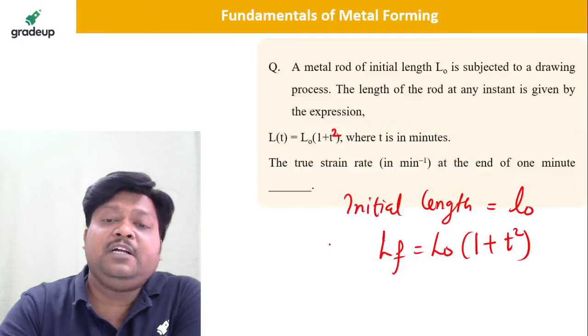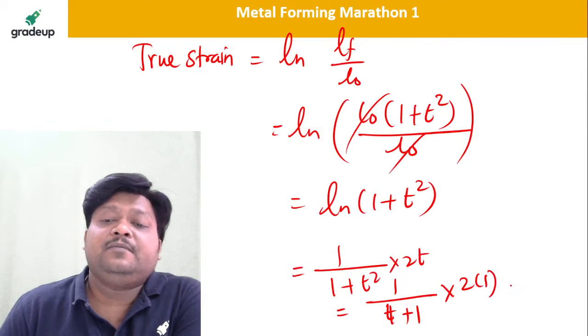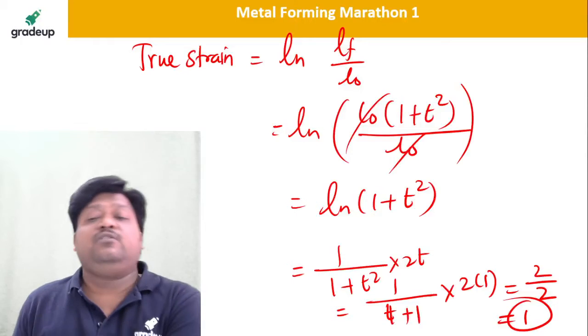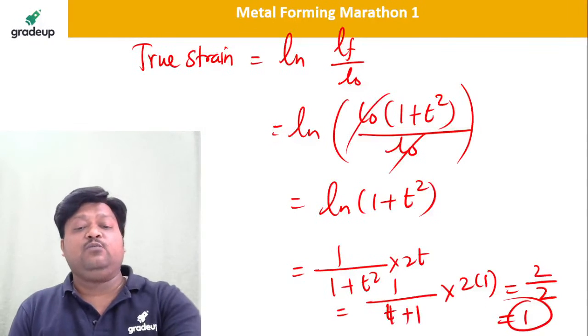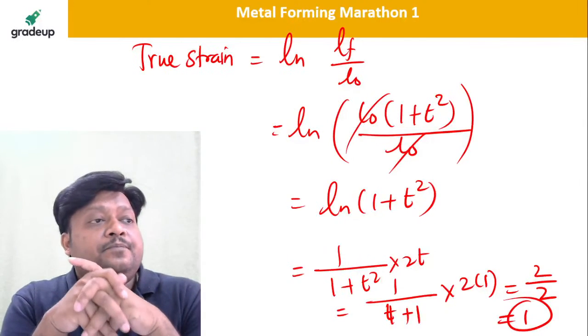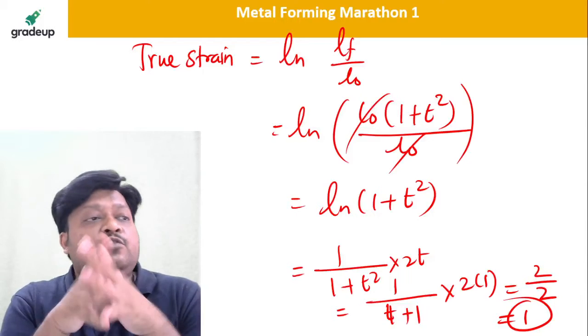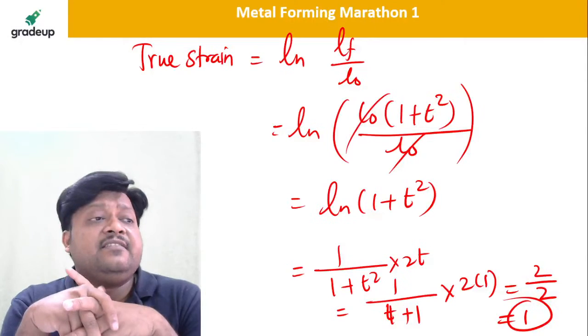At t equal to 1 minute, 1 plus 1 into 2 into 1, that is 2 divided by 2. How much is it? 1. Yes, check it out. Very nice. Very easy. So this was the GATE question, dear students. See how we can get the questions in the GATE.